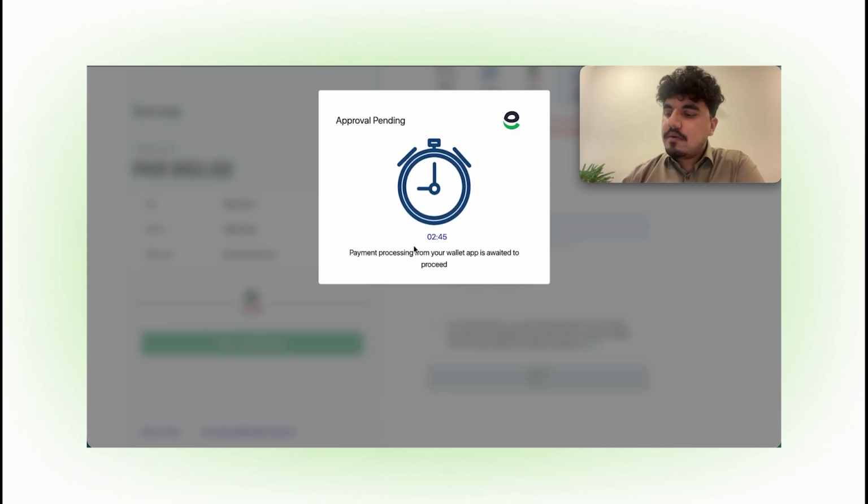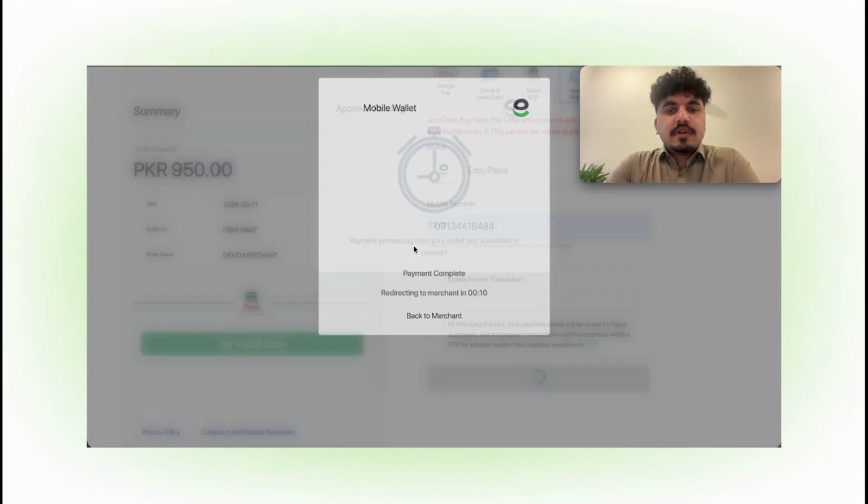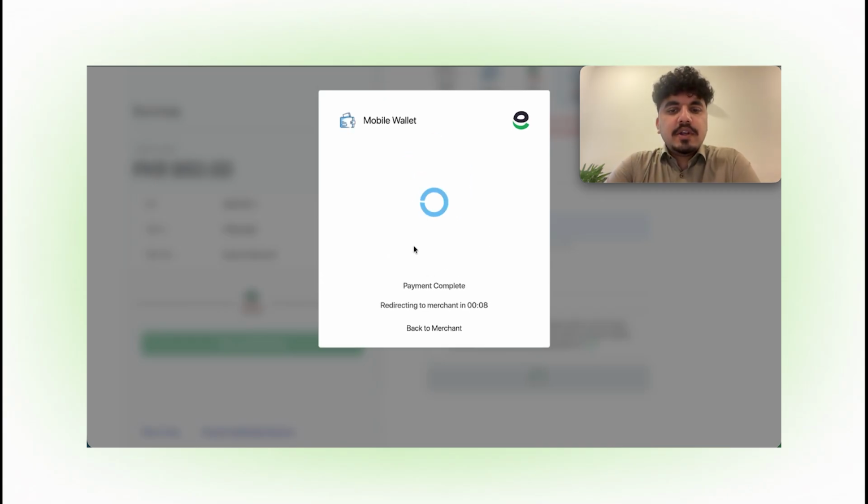Pay now, and let's wait for the transaction to go through, and it's complete now. It's very easy, very quick. Let's wait for the screen to redirect.